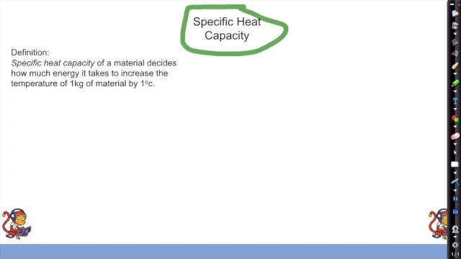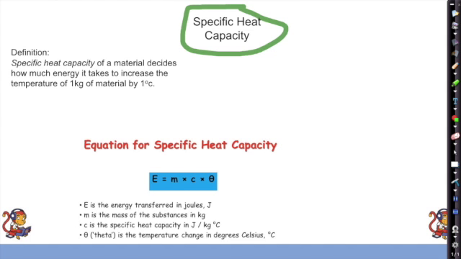So, the definition of specific heat capacity. The specific heat capacity of a material decides how much energy it takes to increase the temperature of a kilo of that material by 1 degree Celsius. So the equation for this is the energy required is found by the mass of that object, as we said the mass is involved, times the specific heat capacity, times the change in temperature.